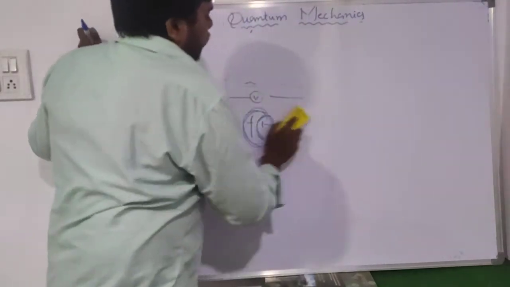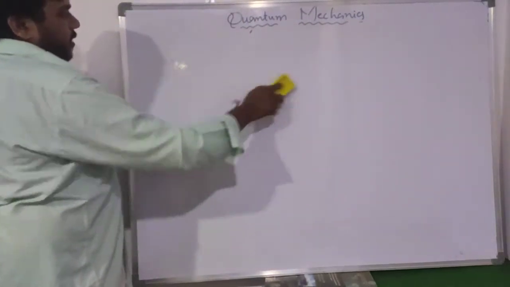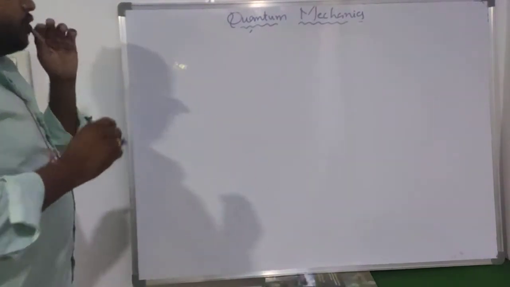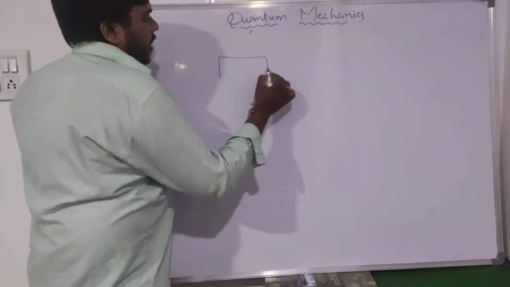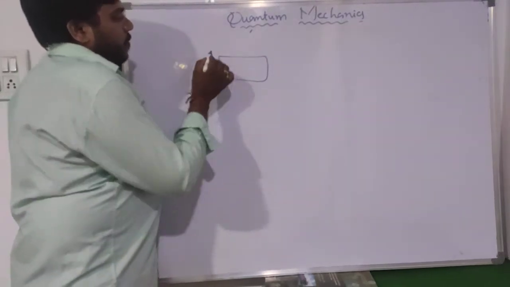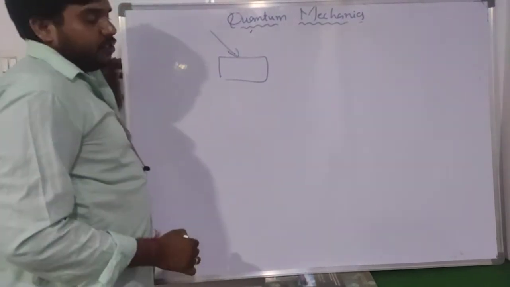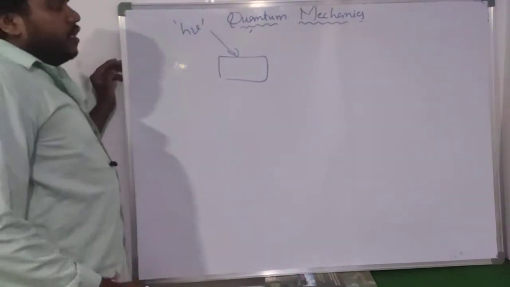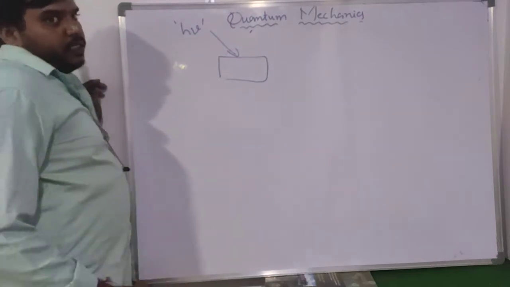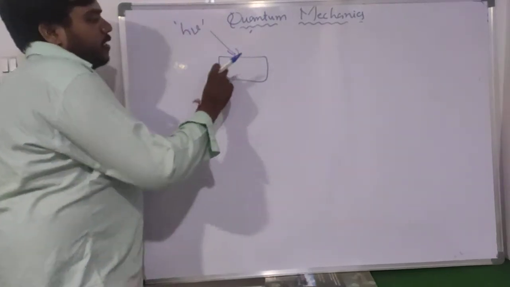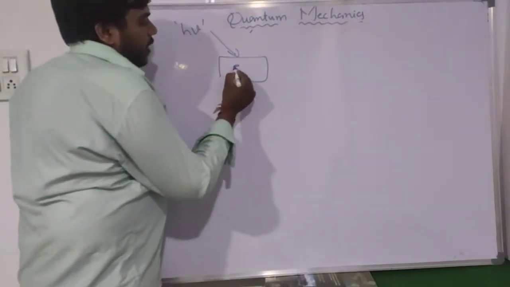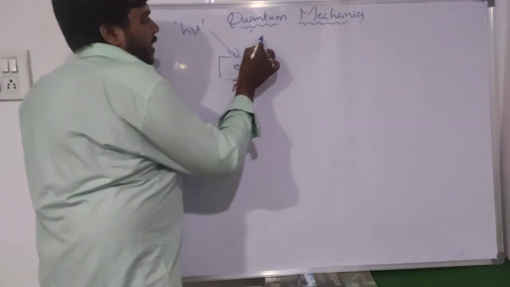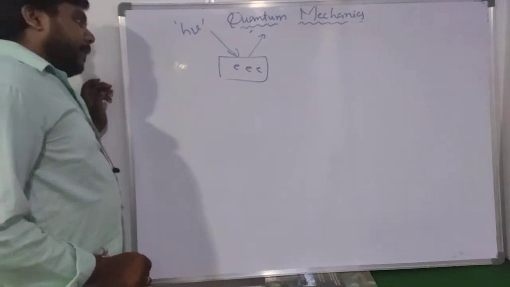But here we want to derive the equation for the photoelectric effect. How do we derive it? For example, we again take a photosensitive metal. Light is incident on this photosensitive metal, having energy h nu, that is the photon energy. Then the electrons present within this photosensitive metal are excited and liberated.